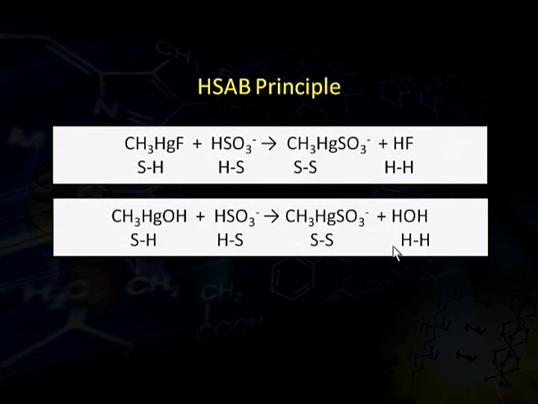H positive is a hard acid and hydroxide ion is a hard base. So, from these two examples we can easily say hard-hard combination and soft-soft combination is a stable one, while hard-soft combination and soft-hard combination is unstable. They easily get converted to soft-soft and hard-hard combinations. This was all about the HSAB principle.